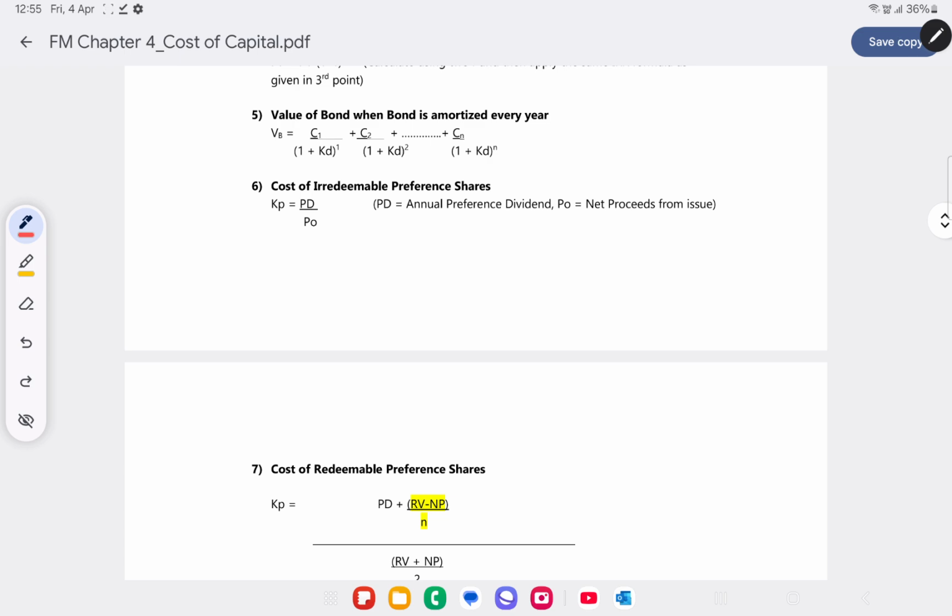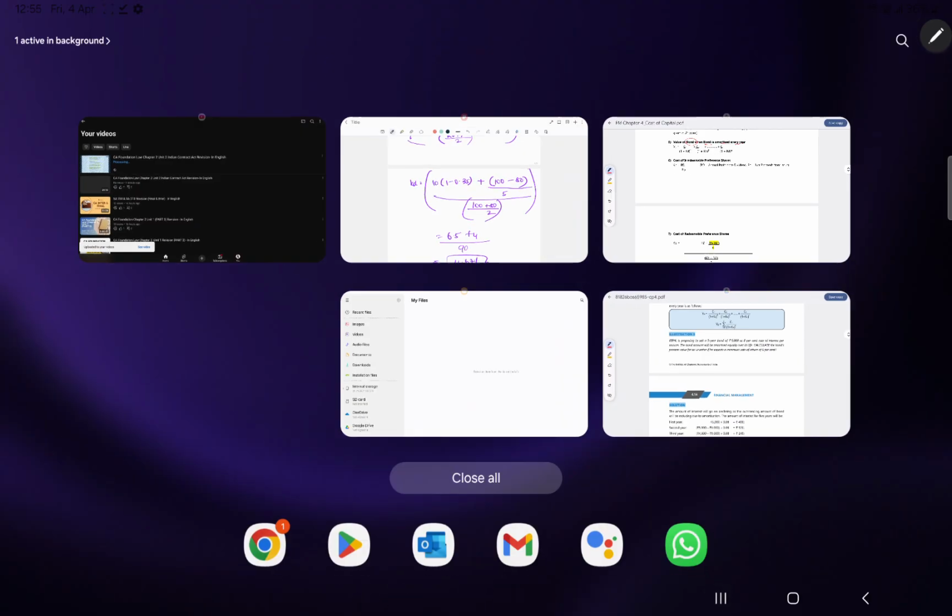So before moving on to the next question, let's see a few more formulas and then proceed with the next one. Value of bond when bond is amortized every year. Now how do you calculate the value of bond when it's amortized every year, right? So in that case you will have to capitalize each and every year's coupon and inflow, right? So how do you do that?